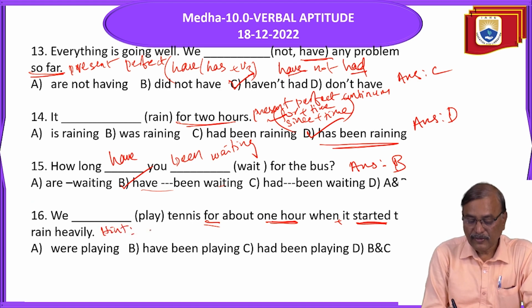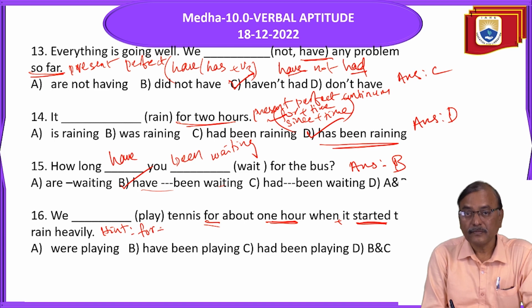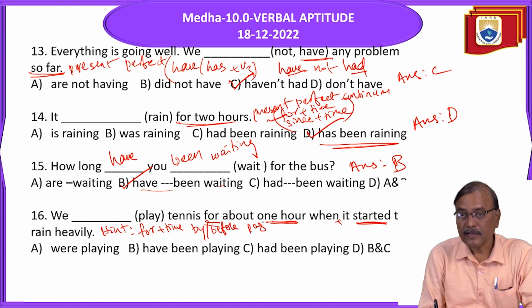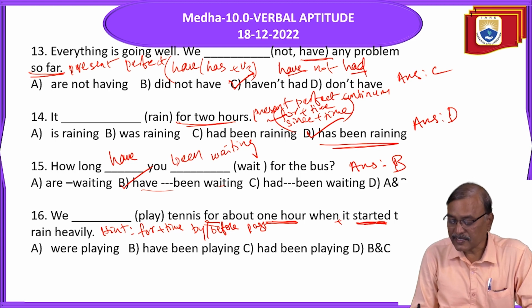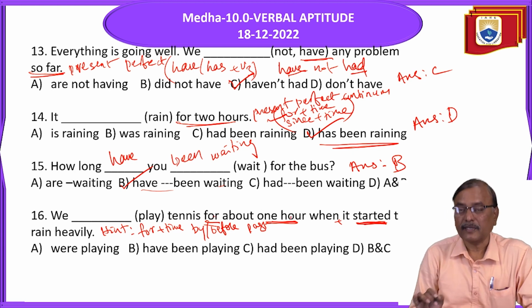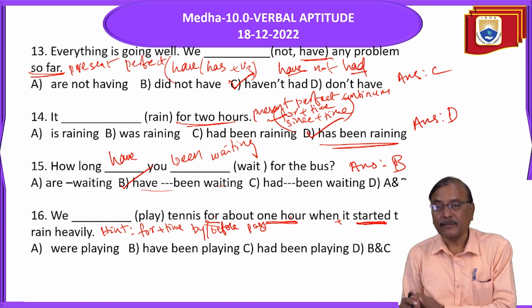Hint: for plus time by or before past. Is it clear? So here it started, past is there, for plus time is there.